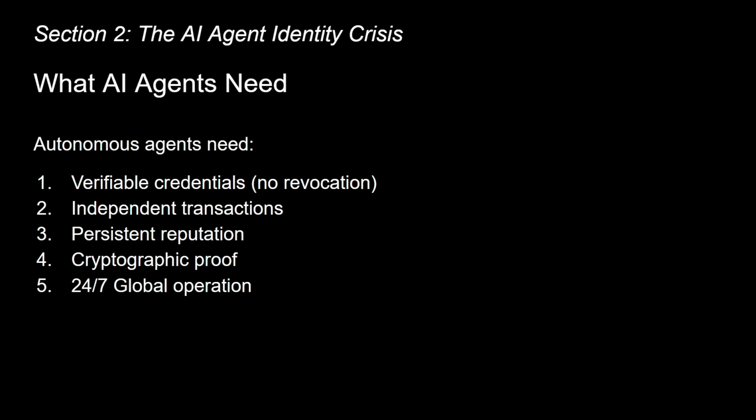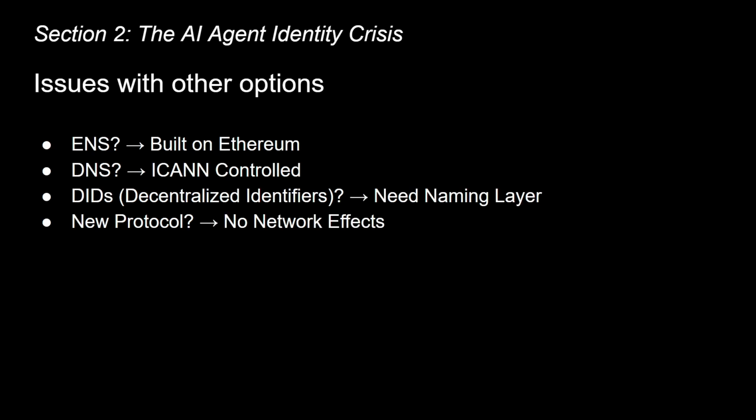Here's why this is urgent. Look at this list. We're about to see an explosion of autonomous AI agents that need all 5 of these things, and every existing identity solution fails on multiple points. So, ENS is built on Ethereum. If Ethereum has issues, ENS has issues. Traditional DNS has ICANN control. DIDs still need to be anchored to something, and building something new means starting from zero on network effects.